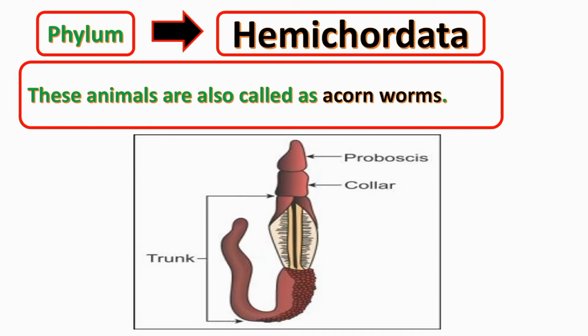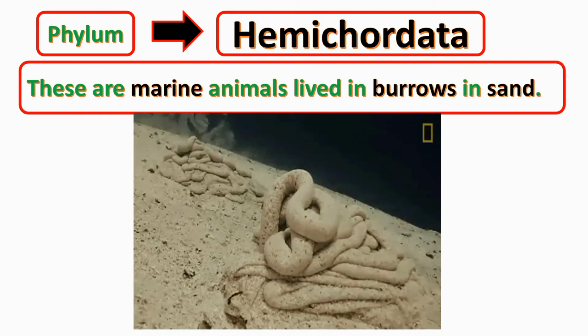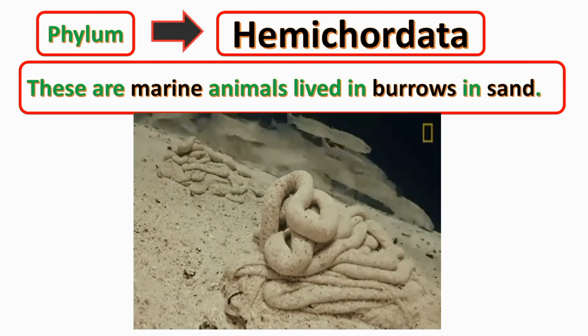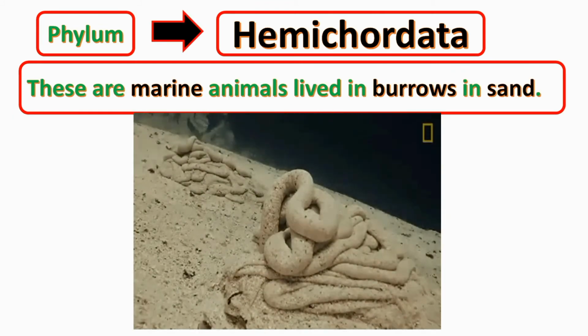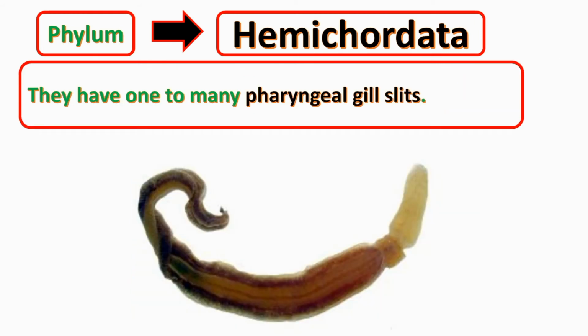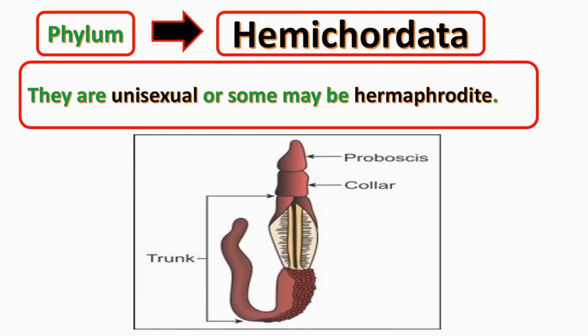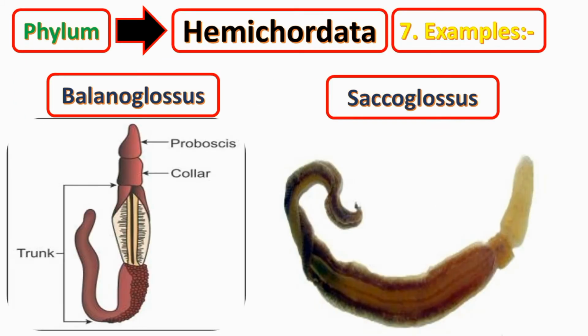These are marine animals, living in burrows in sand. They have one to many pharyngeal gill slits. They are unisexual or some may be hermaphrodite. Examples are Balanoglossus and Saccoglossus.